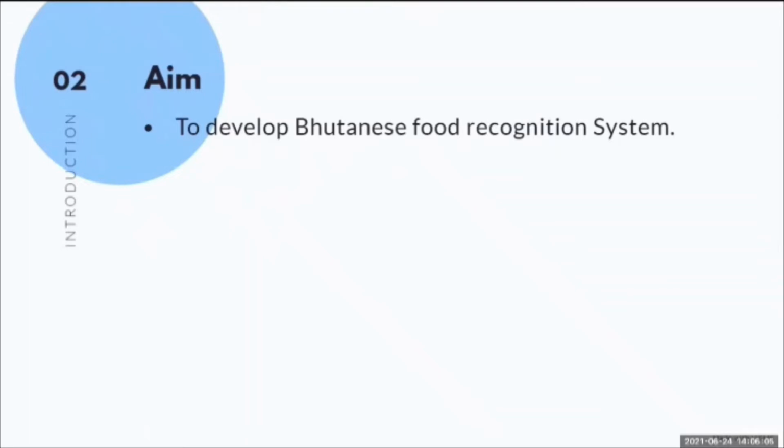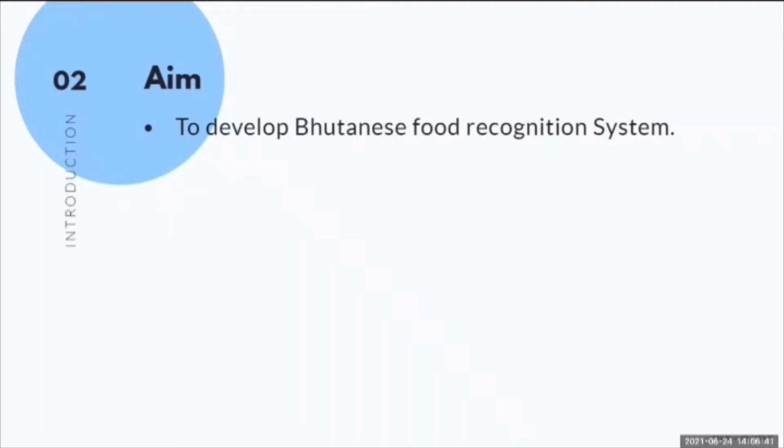With the keen interest to learn more about the training technology, we started exploring AI. Since we are new to this field of research, we decided to start small. Therefore, we wanted to address a problem concerning Bhutanese society. According to a paper written in the year 2019, food recognition using image recognition is an important activity that can assist people in knowing the names of various food. Many researchers have conducted various studies on various types of foods available all over the world, but none have been conducted on Bhutanese food, despite the fact that Bhutan has diverse cuisine. Therefore, keeping these points in mind, this project was started.